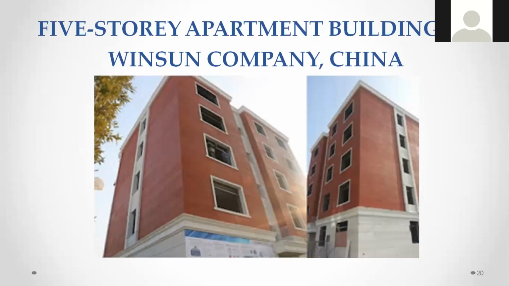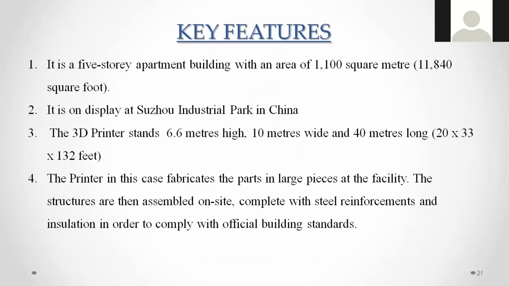Okay, now coming to the high-rise building. A 5-story apartment building was 3D printed by the Winsun company in China. See, this is the 5-story building constructed in China. What are the key features involved? It is a 5-story apartment building with an area of 1,100 square meters, that is 11,840 square feet. It is on display at Zhongzhou Industrial Park in China. The 3D printer, I'm talking about the size of the printer, not the building, is 6.6 meters high, 10 meters wide and 40 meters long.